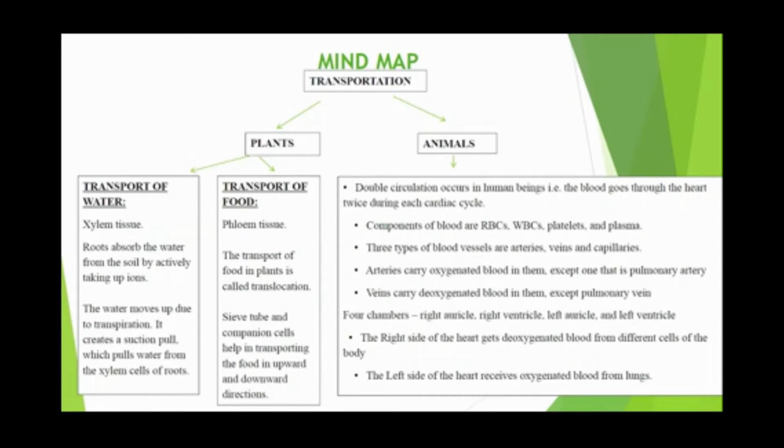Next, if we will see how transportation happens in animals. एनिमल्स में ट्रांसपोर्टेशन का जो मेन कंपोनेंट है आपका जो है ब्लड है जो कि ट्रांसपोर्टेशन को कैरी आउट करता है, और ये जो ब्लड है वो आपका pumping of the blood in our body happens with the help of the organ which is the heart. Okay, तो हम लोगों ने अभी पढ़ा है कि components of the blood are RBCs, WBCs, platelets and plasma.